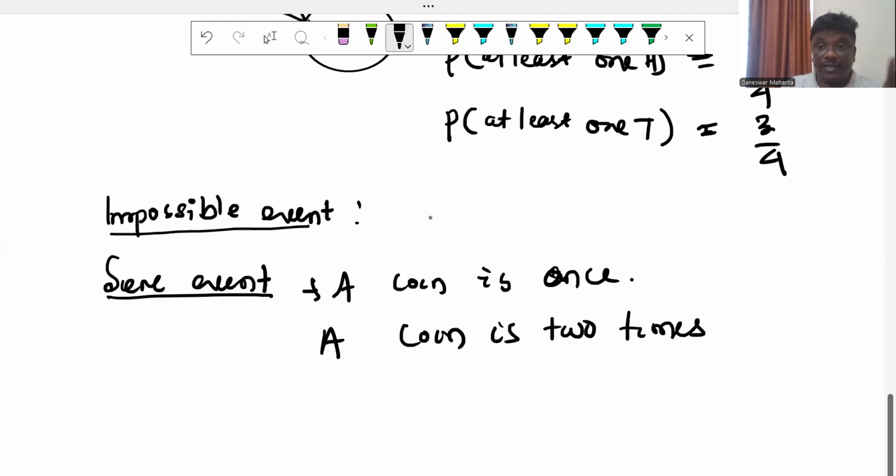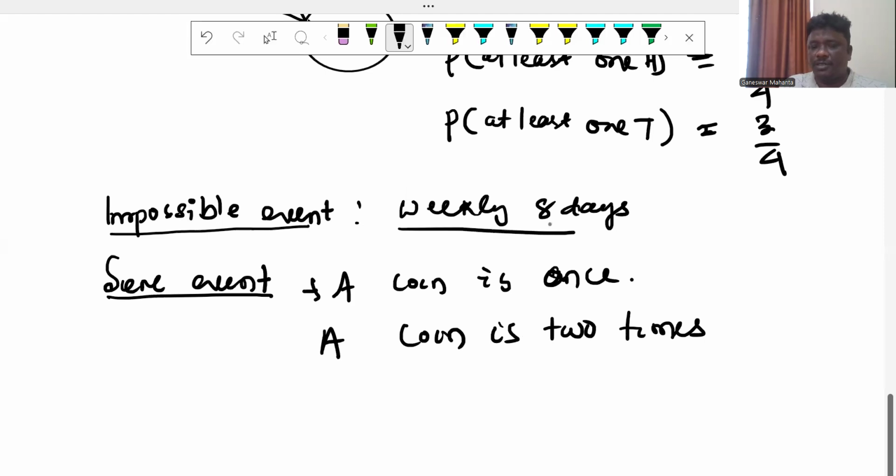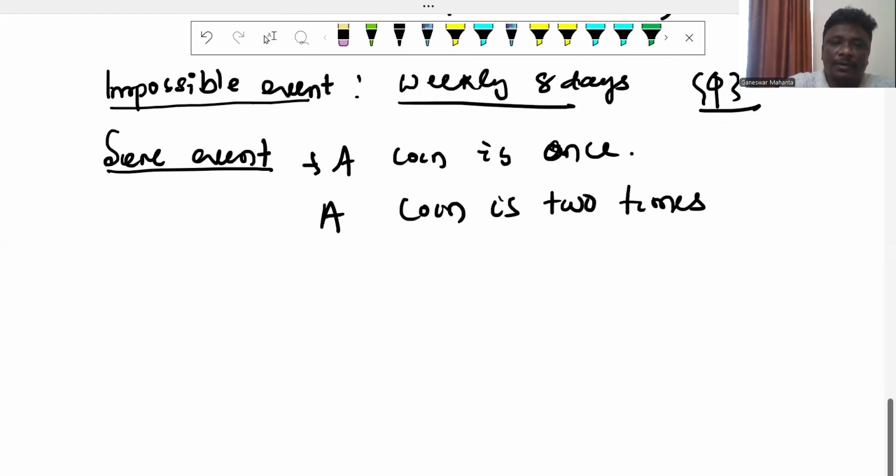Not possible, the event cannot happen. For example, a week having 8 days. A week having 8 days is one example of an impossible event. An impossible event is always denoted by the phi symbol. That means nothing. Phi represents nothing, and nothing is the impossible event. And a sure event has a probability.